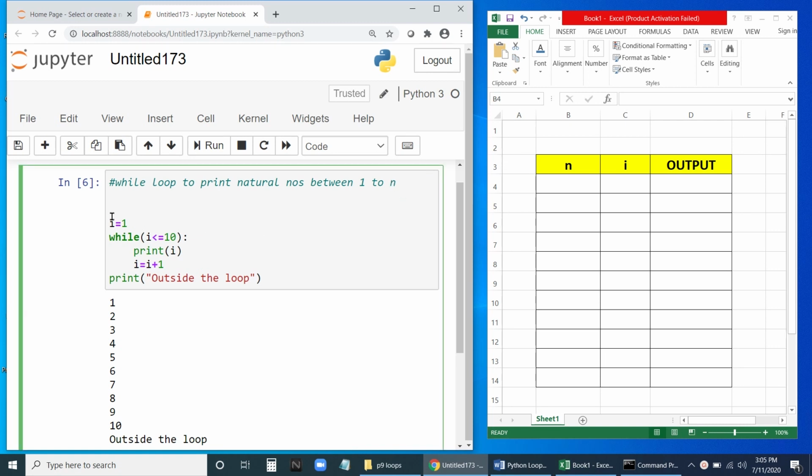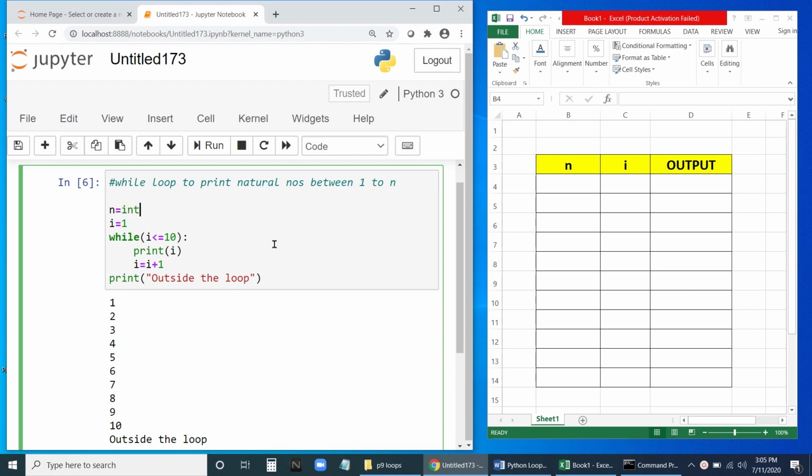Whatever the value of n we give, it should accordingly print. Let us say if n is 10, it should print 1 to 10. If n is 15, it should print between 1 to 15. If n is 5, between 1 to 5. So let us input the n. Okay, we'll take the value of n.